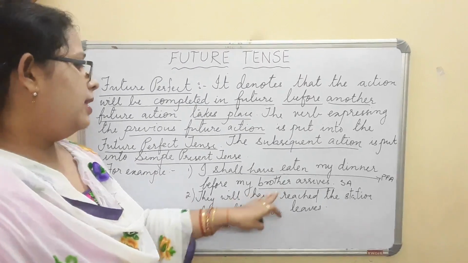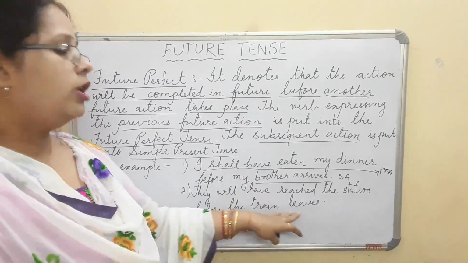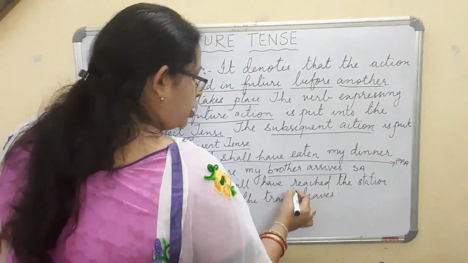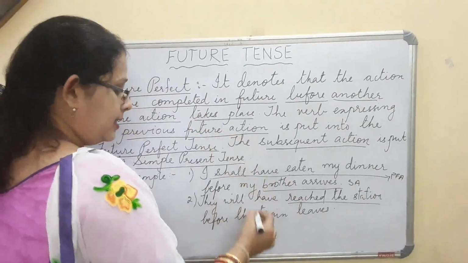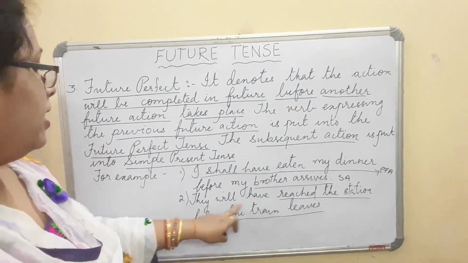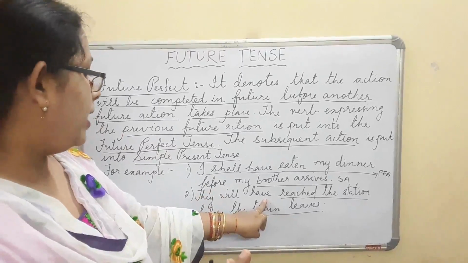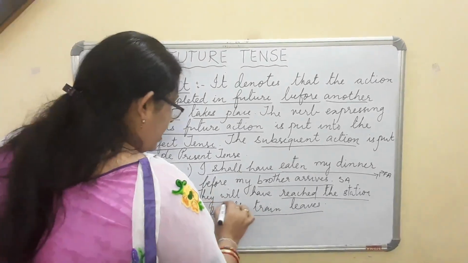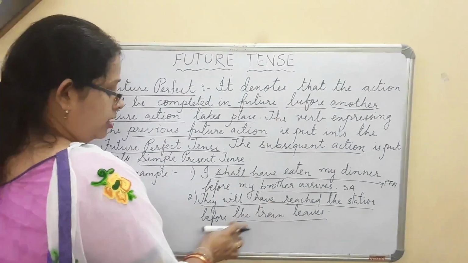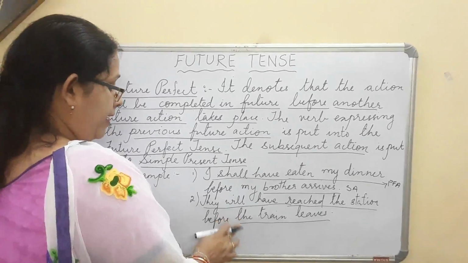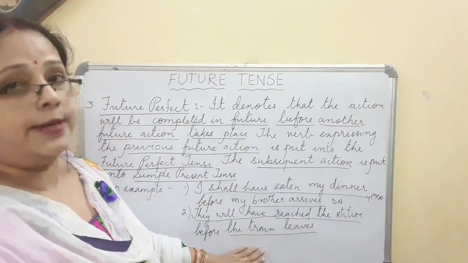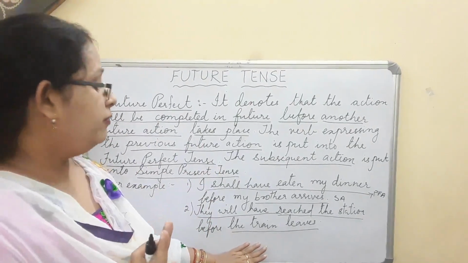Next I can show you the example. They will have reached the station before the train leaves. Now here two actions again: reaching the station, and next is leaving of the train. Again you see have is there. It is a very common method to identify. They will have reached. This is the previous future action, and the subsequent action is the leaving of the train. When you identify the actions, which is the previous future action and which is the subsequent action, then only you can frame the future perfect tense.